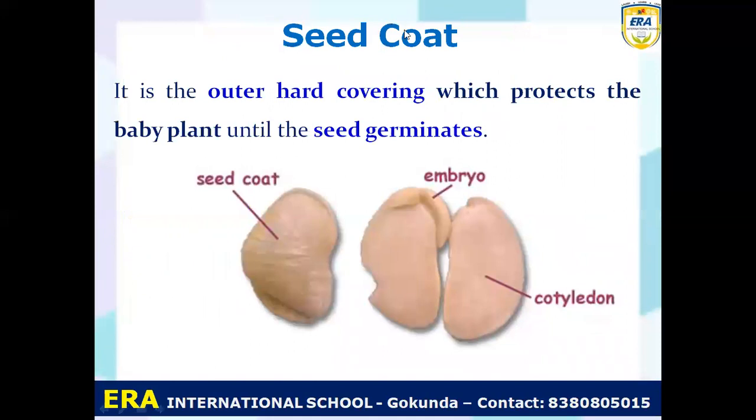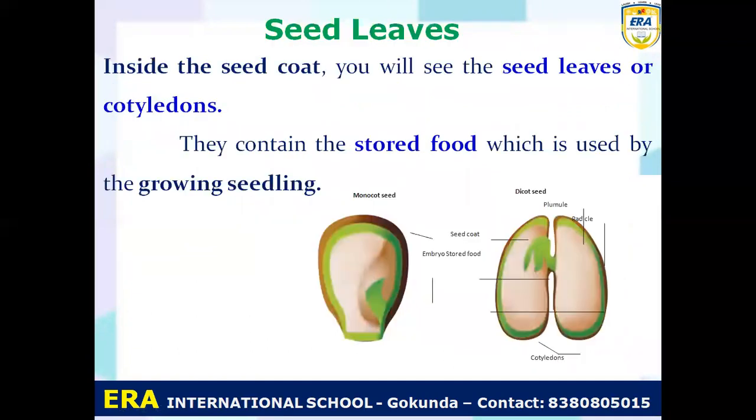So seed coat, what is meant by seed coat? It is the outer hard covering which protects the baby plant until the seed germinates. Now you can see the outer hard covering, in which the baby plant or embryo is stored. So this seed coat gives protection to the baby plant or embryo till germination. Understand? And seed leaves. Inside the seed coat, you will see the seed leaves or cotyledon.